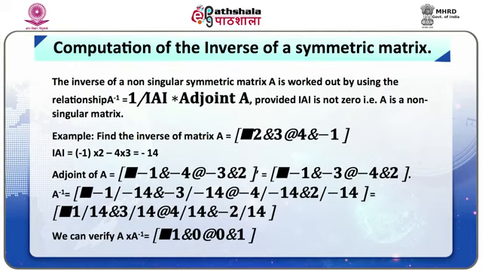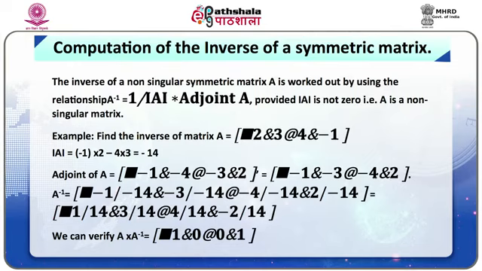The adjoint of A is worked out by working out the determinant for each element and then taking the transpose of it. The determinant of the first element is minus 1, the second element is minus 4, the second element of the first row is minus 3, and the second element of the second row is 2.